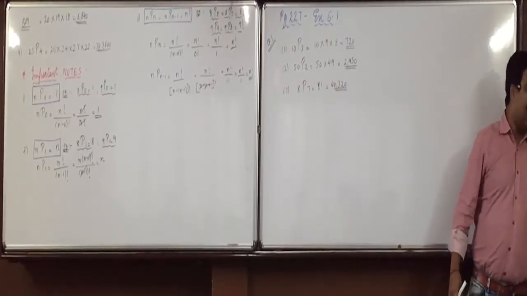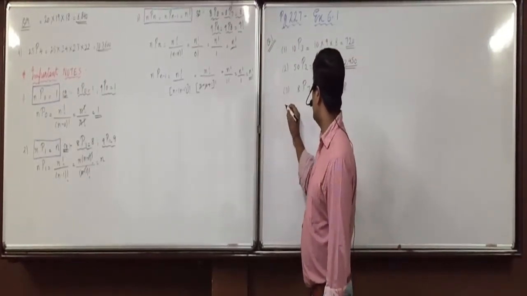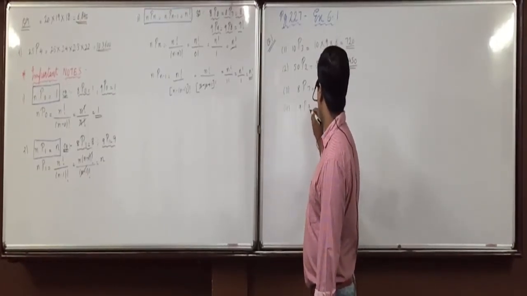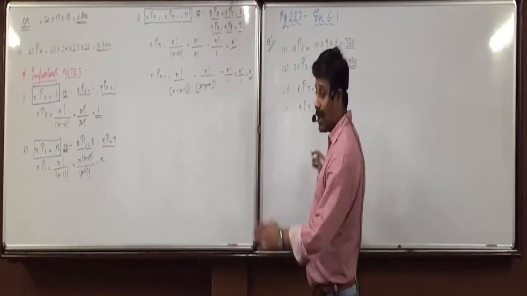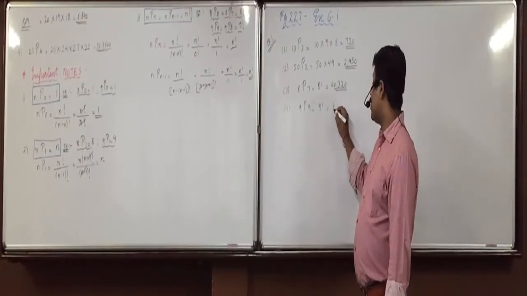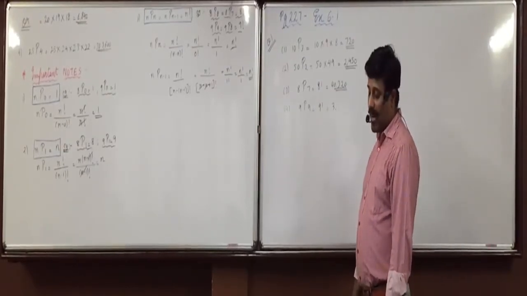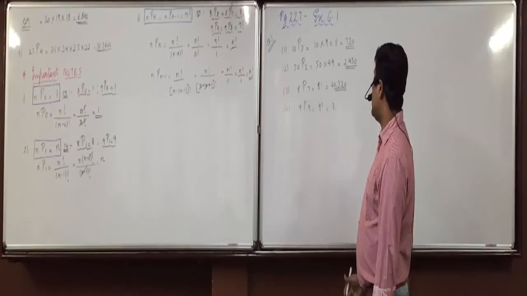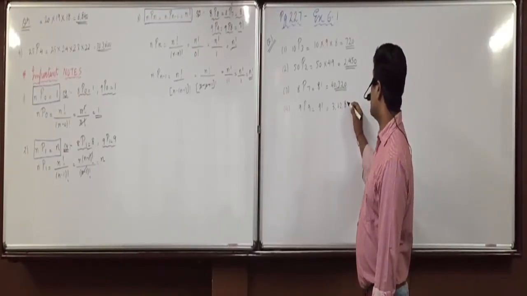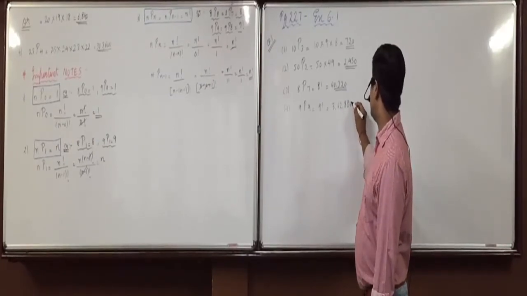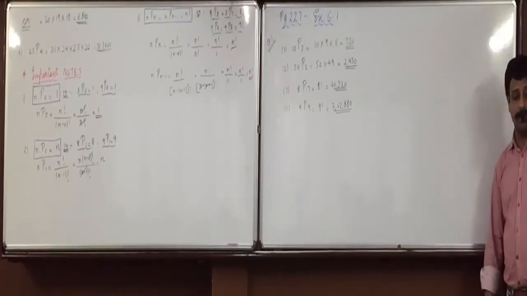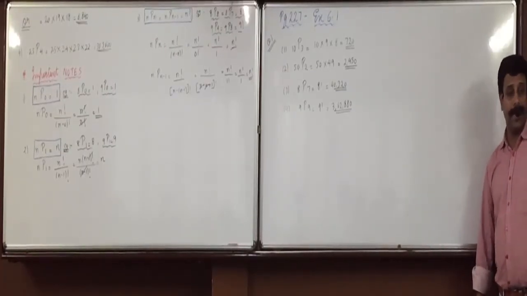And 9P9, here we'll apply again that third note. 9P9 will be 9 factorial. Now this we have not done in the notes earlier. Do 9 into 8 into 7 into 6 into 5 into 4 into 3 into 2 into 1. 362880. So all are clear with this? Any doubts with this? Any confusions?